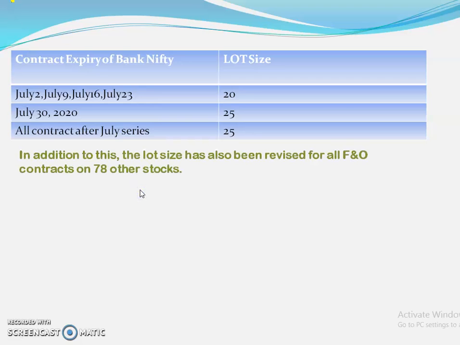Besides the change in Bank Nifty contracts, we also have lot size revisions for all F&O contracts on 78 other stocks. So there has been a reduction in 4 stocks and an increase in lot sizes of 74 stocks, other than the change in the Bank Nifty.